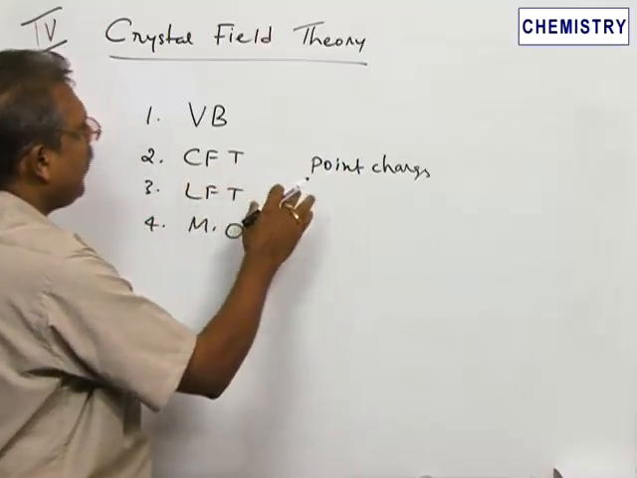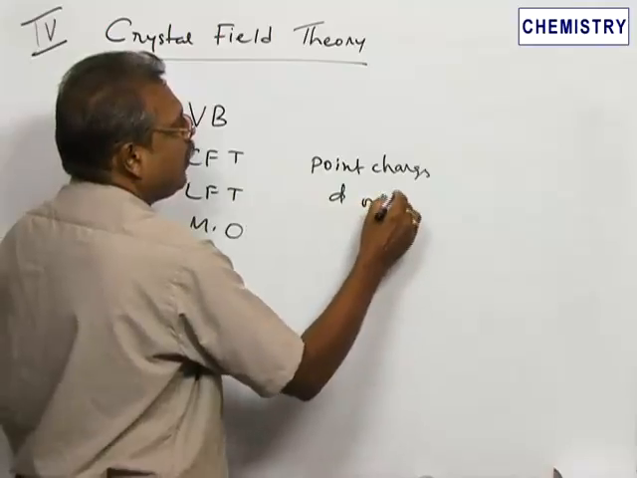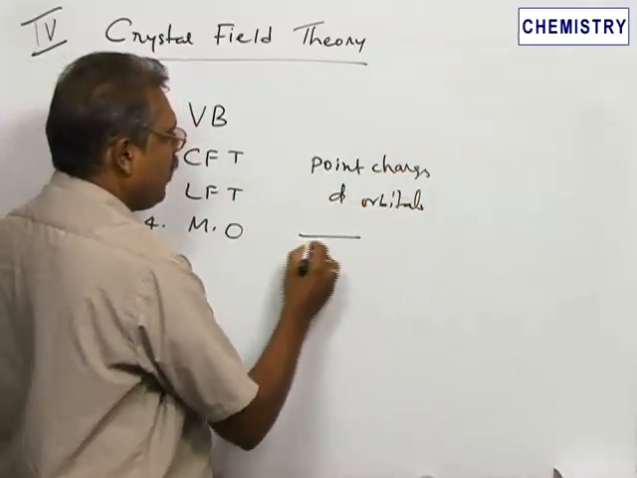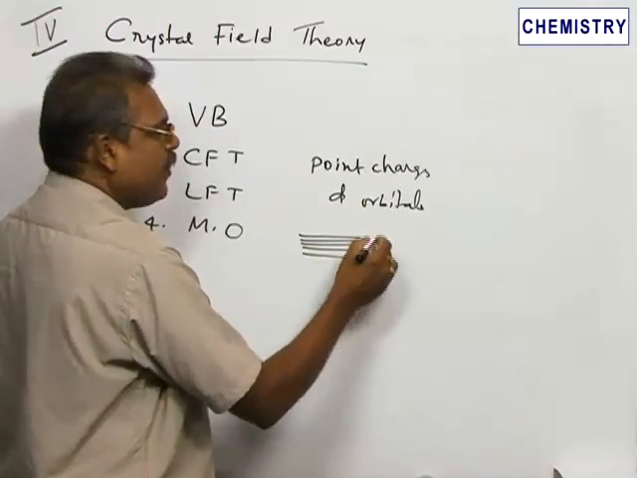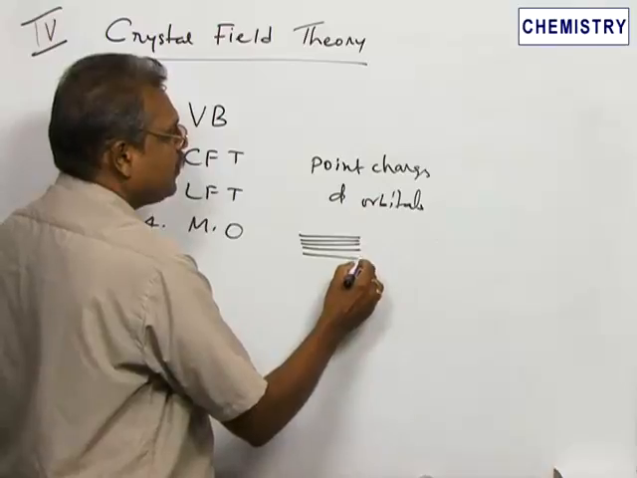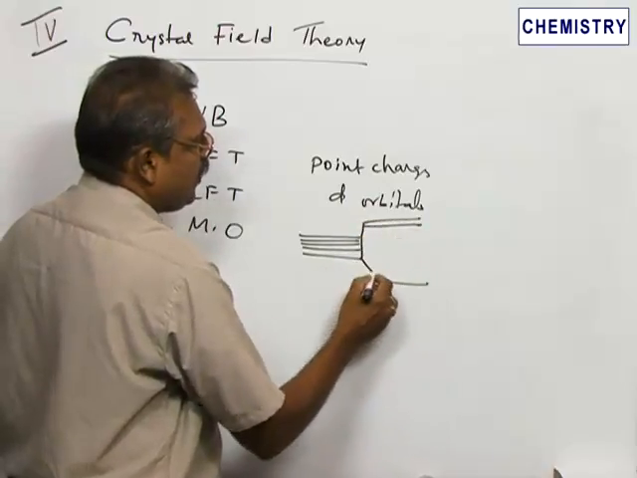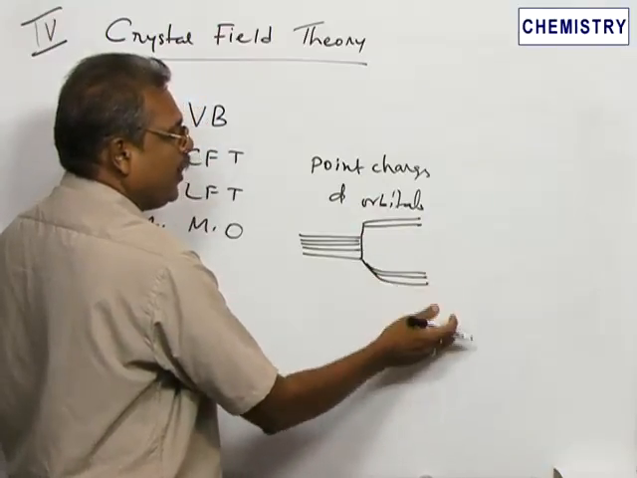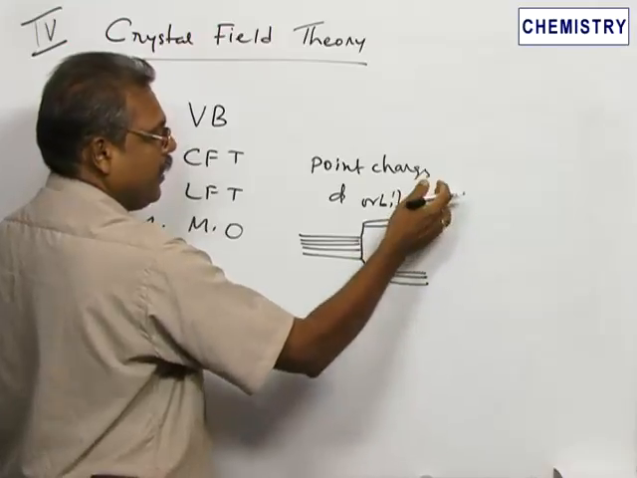In the presence of ligands, what happens? The d orbitals are split. The 5 d orbitals are there, and in the presence of ligands, they split into, for example, like this: 2 up and 3 down. This means the energy of these 3 orbitals is lowered, and the energy of these 2 orbitals is made higher.